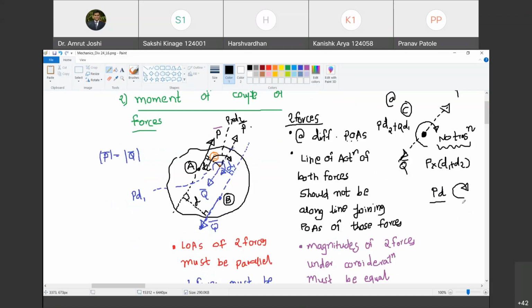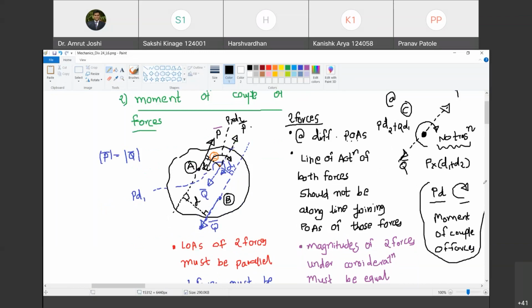So this moment is called the moment of a couple of forces because the moment is a consequence of two equal and opposite forces acting at two different points of application. Are you with me? Yes, sir. So this P into D clockwise, we call it the moment of a couple of forces. Happy? Yes, sir.